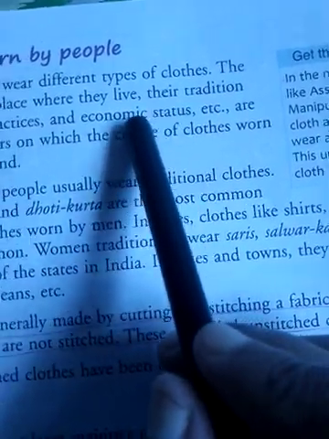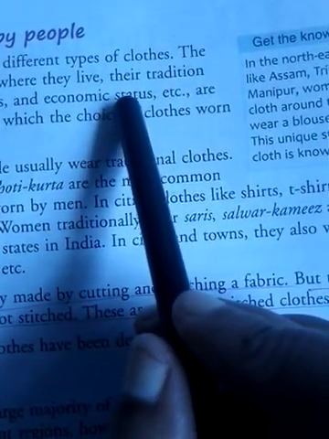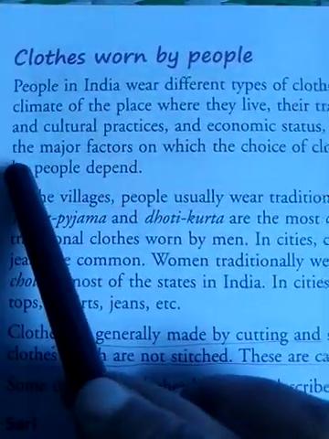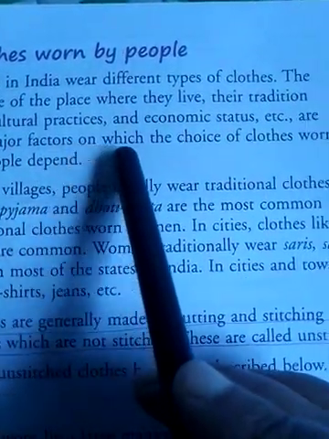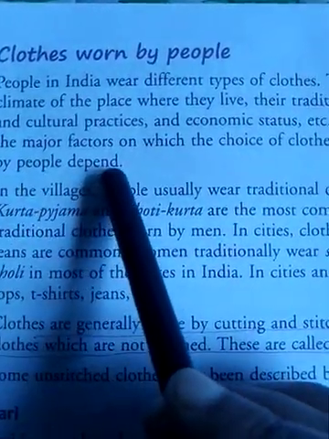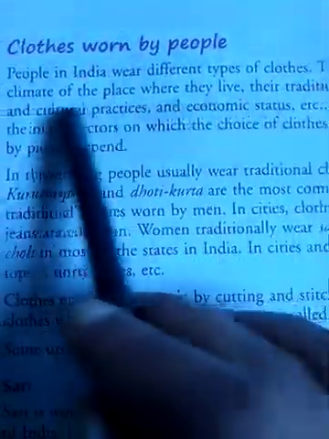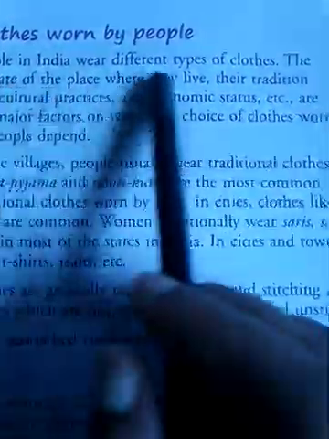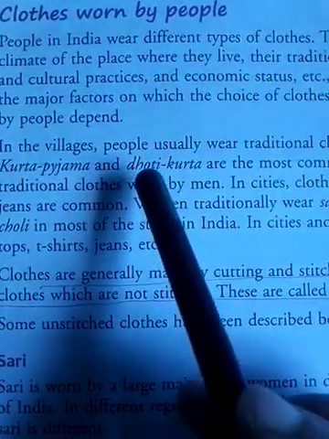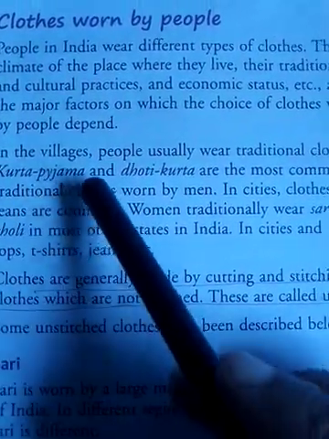According to this they also choose different clothes to wear. These are the major factors on which the choice of clothes worn by people depends.